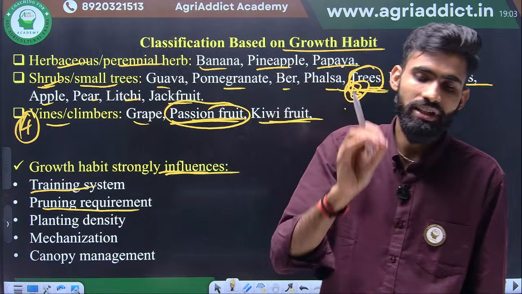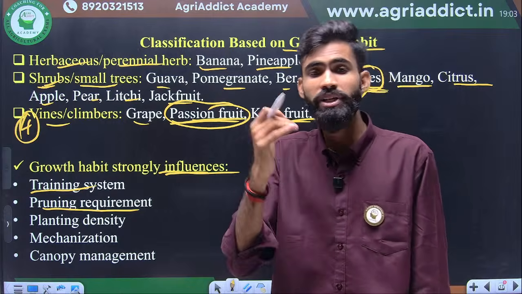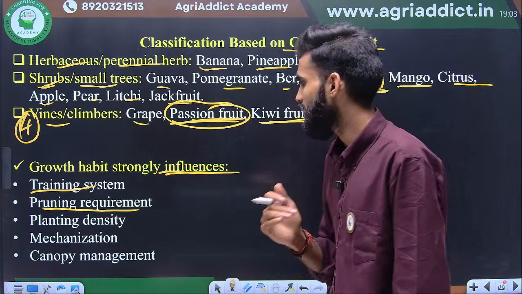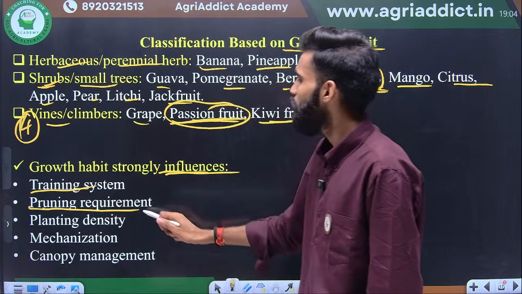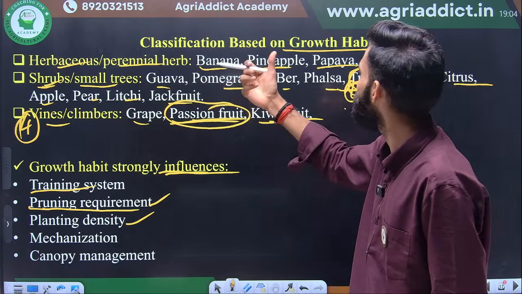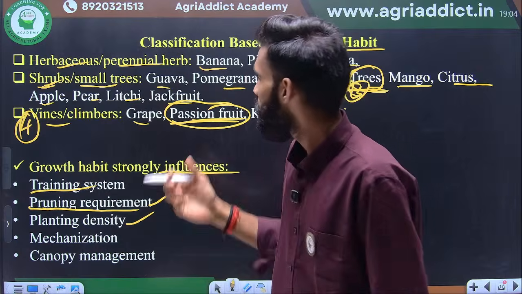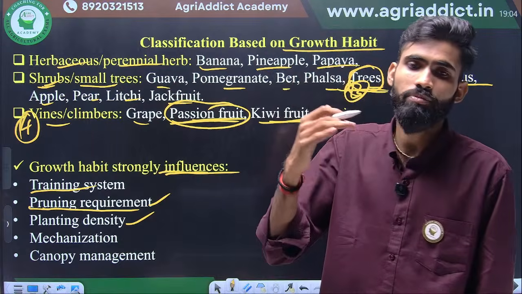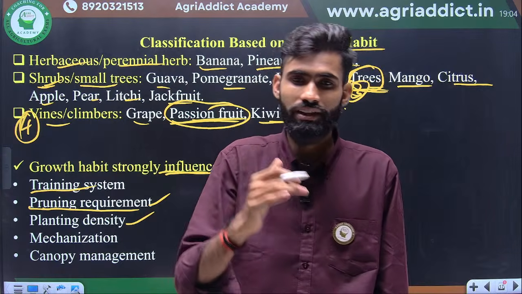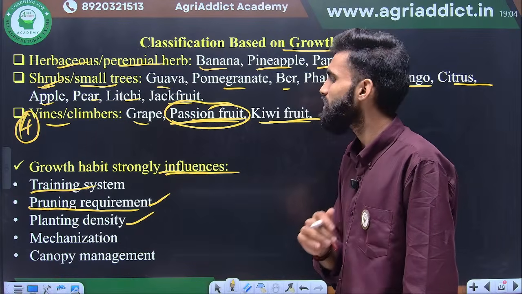Basically, the vine crops require the maximum pruning. Next one is the tree crops. Tree crops require the minimum pruning techniques. Okay, pruning intensity. So this also influences planting density. On the basis of the growth habit, we decide what density we should follow. If there are trees, then maximum density will be followed. When there are small shrubs or small trees, then minimum density is required.